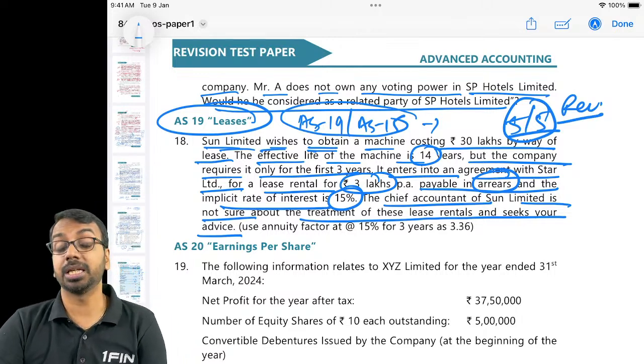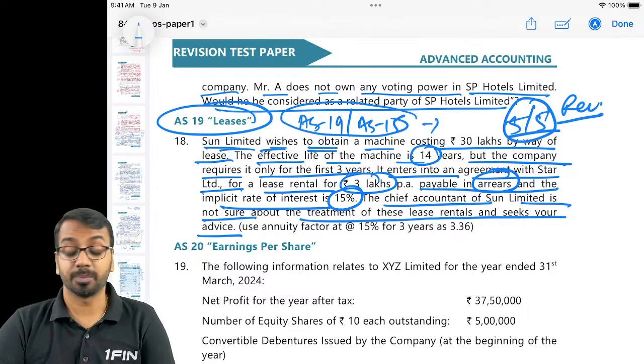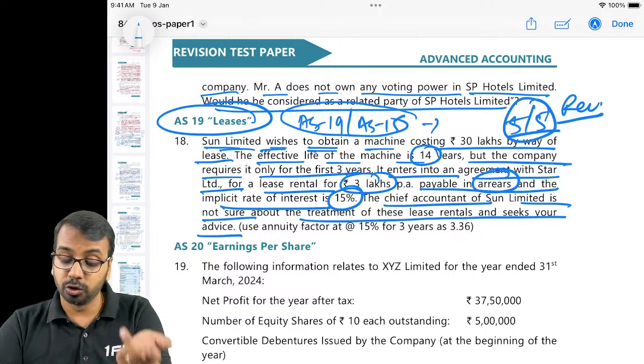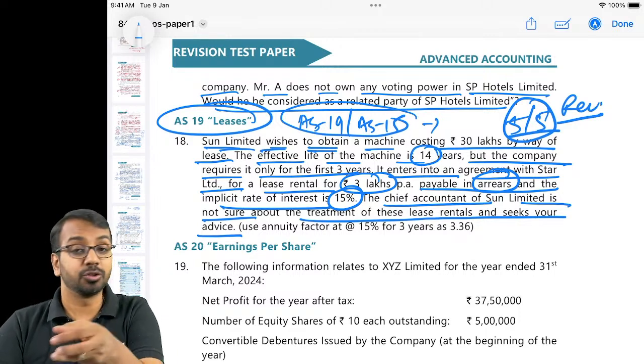First, we have to decide whether it is an operating lease or a finance lease. Option to purchase, they have not given anything. Compulsory purchase also, they have not given anything. Useful life is 14 years, we are using it only for 3. So, again, an operating lease.